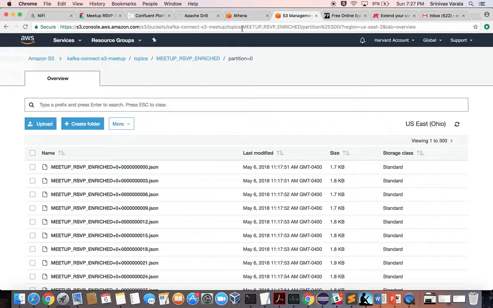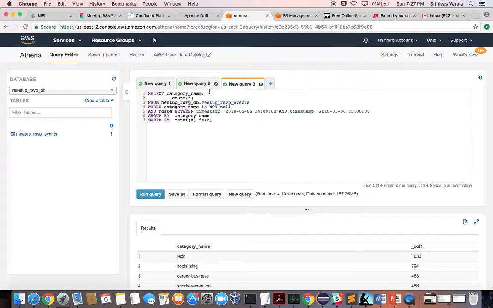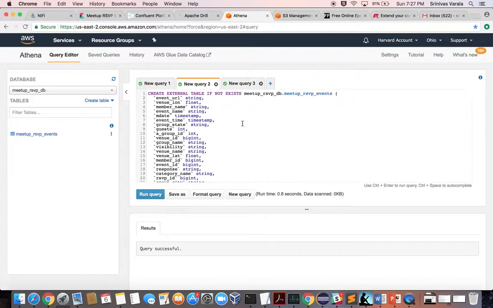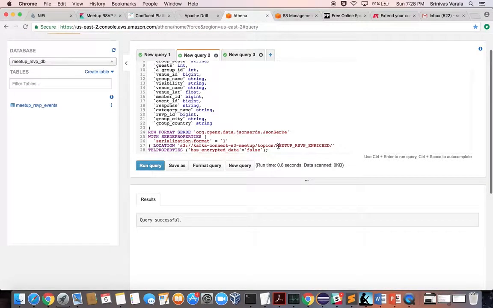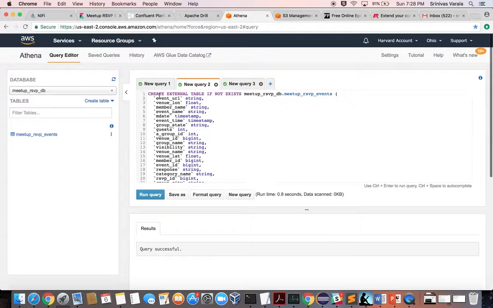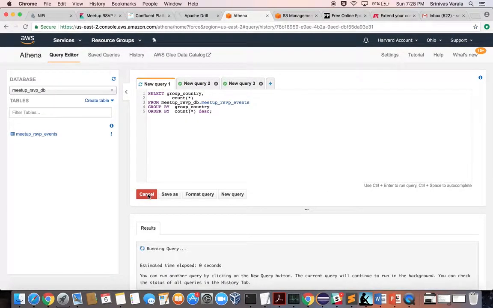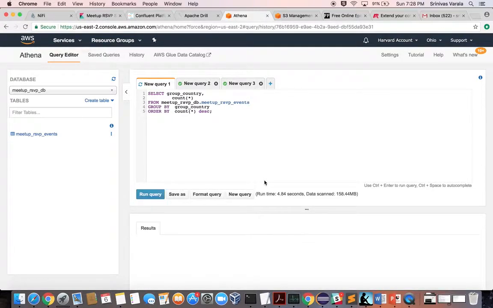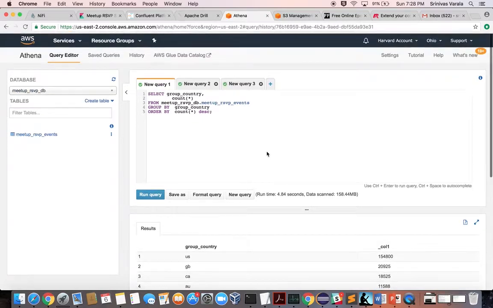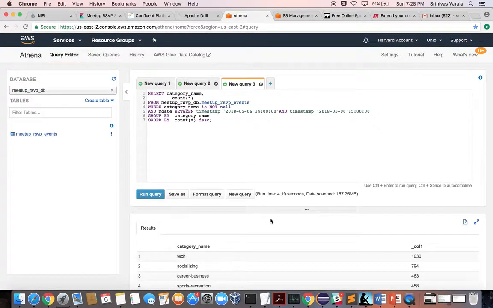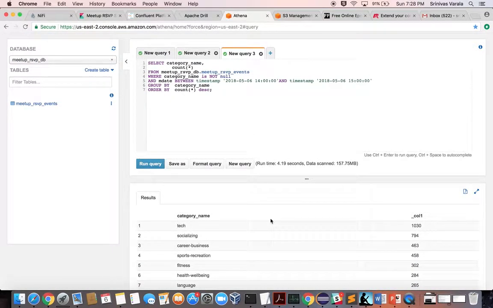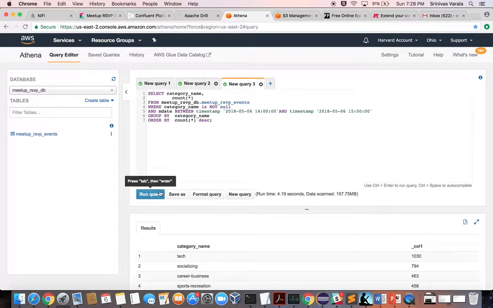I am using Athena for querying the data on S3. I created a table pointing to my bucket, and now I can query the S3 data just like a database table. And see the output. This is the easiest way if you want to run ad hoc queries on your long-term storage. You don't need to pay when you don't use it. You only pay for the amount of data you query.